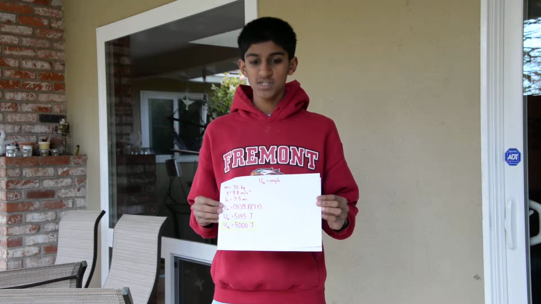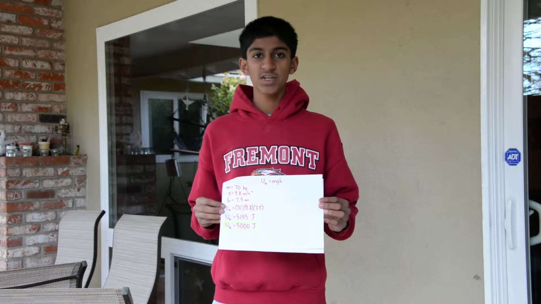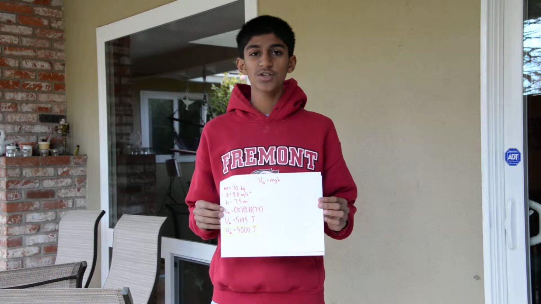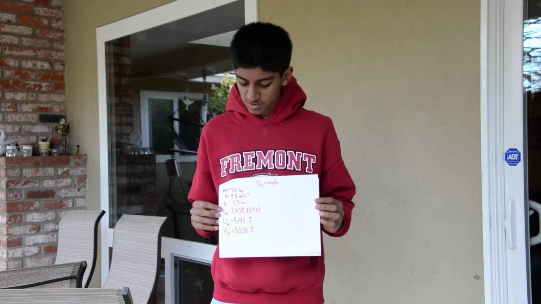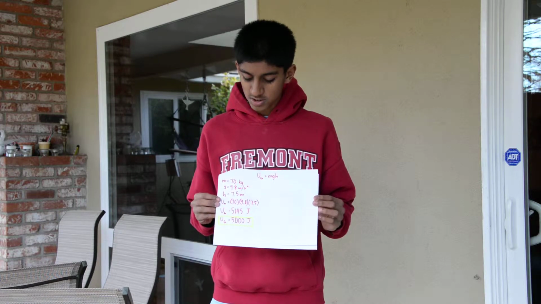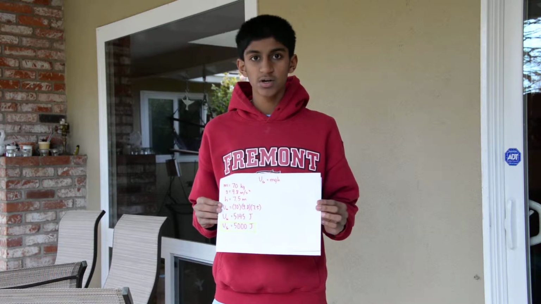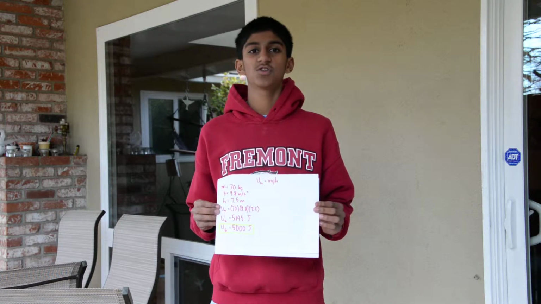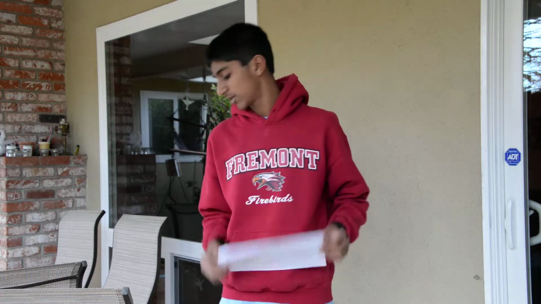We know that the mass of a person is 70 kilograms, and the acceleration due to gravity is 9.8 meters per second squared, and the height is 7.5 meters. So we can multiply them out and we get 5,145 joules, or 5,000 joules of energy if we include significant figures.